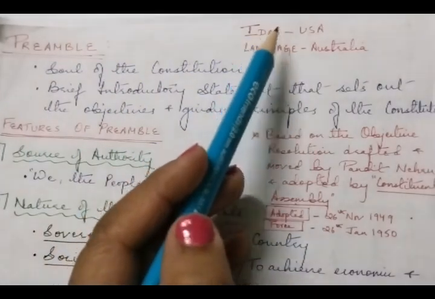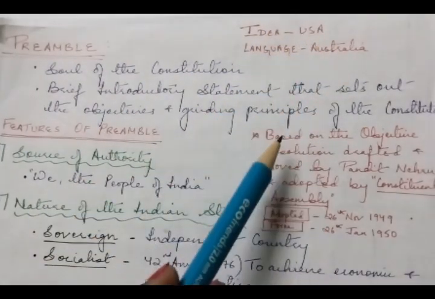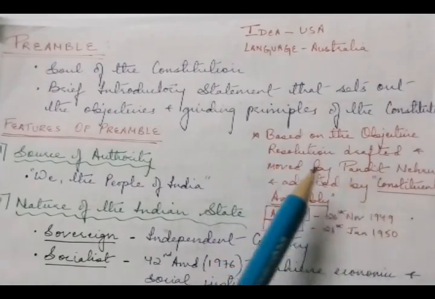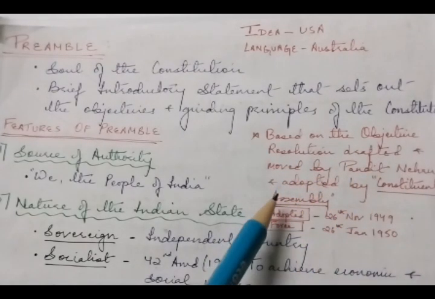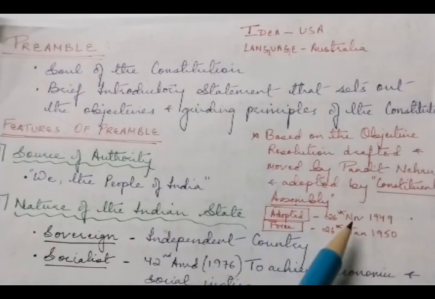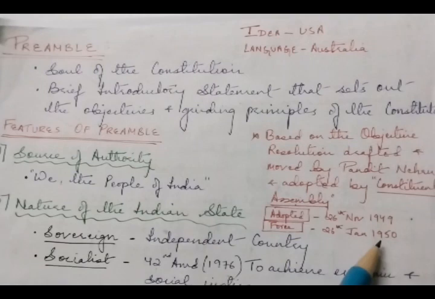So the idea of the preamble was taken from the USA and the language was taken from Australia. It is based on the objective resolution drafted and moved by Pandit Jawaharlal Nehru and adopted by the Constituent Assembly. It was adopted on 26 November 1949 and came into force on 26 January 1950.